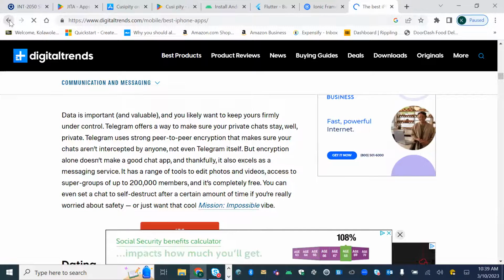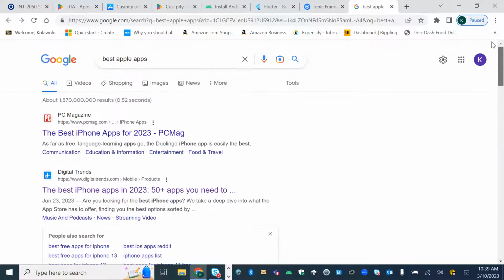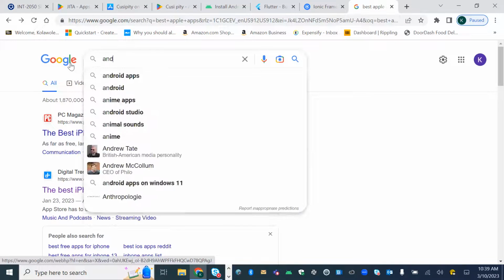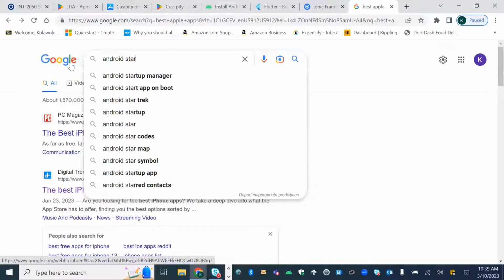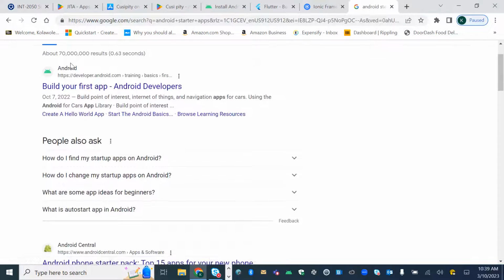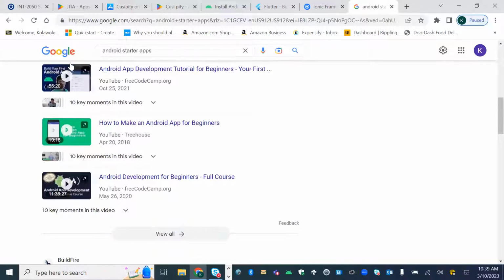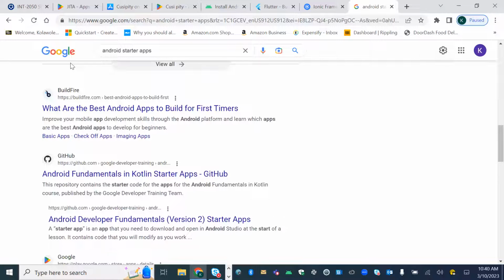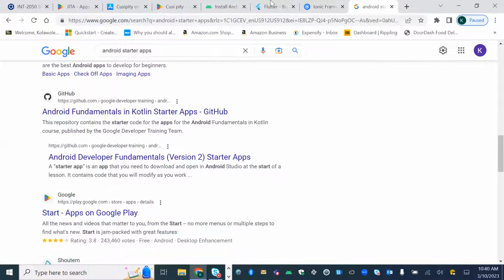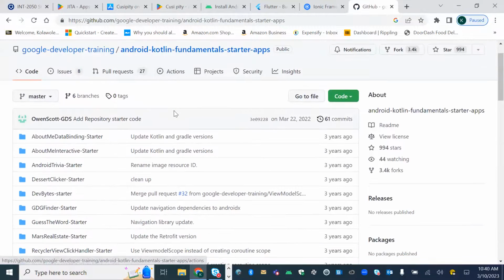But also, if I'm trying to think of ideas for apps, I usually just go with starter apps, let's say either for Android or Apple. So usually if I'm doing Android starter apps, you kind of see a lot of what other users are doing. So what are the best Android apps to build for first timers? You see that some of them actually have the code you can download, so you don't have to start from scratch.